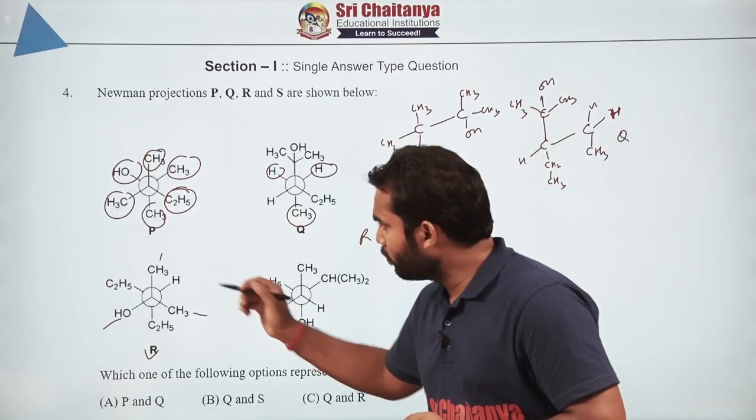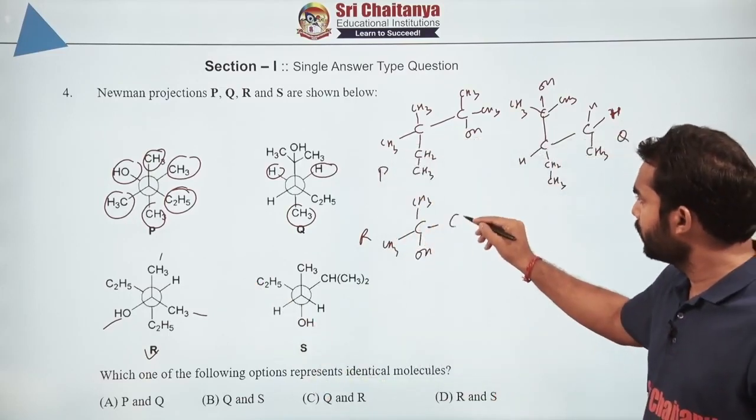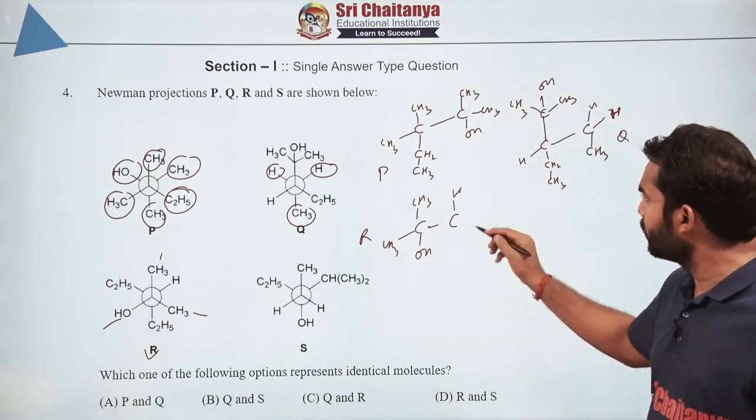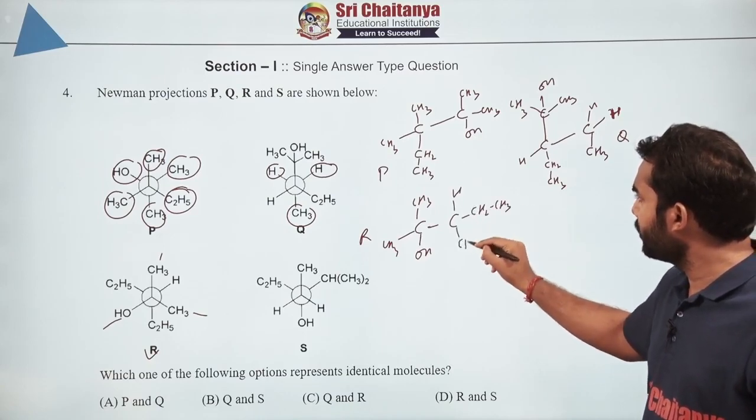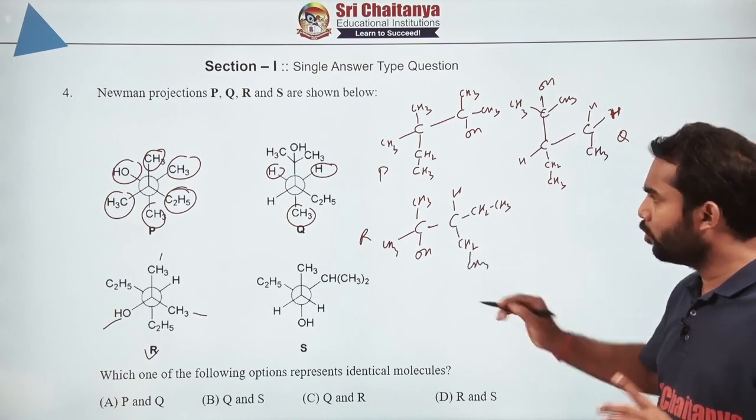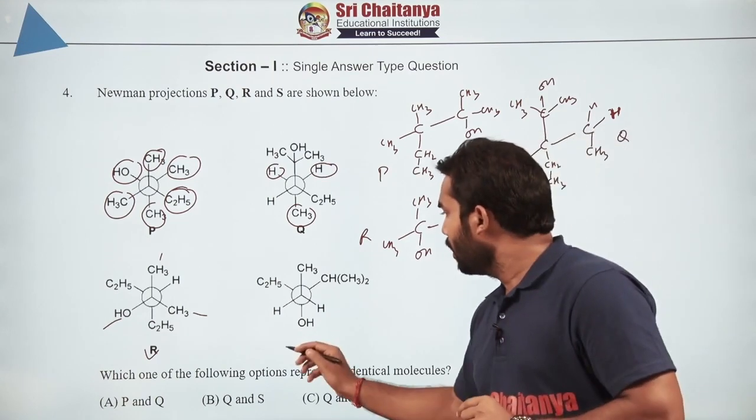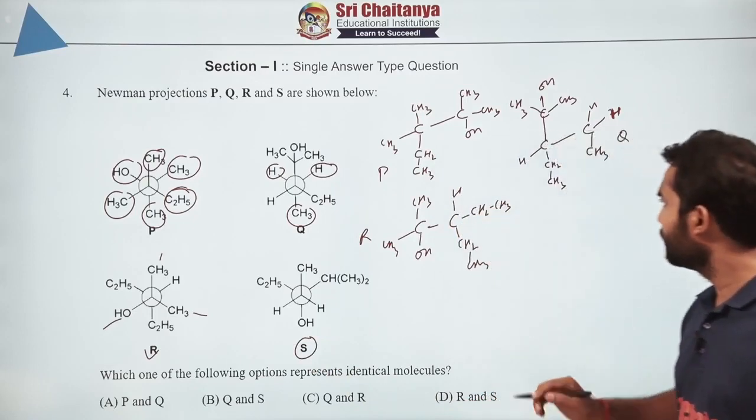And the rear one is having 1 hydrogen and 2 ethyl groups. That means CH2 CH3 and CH2 CH3. I hope you are getting till here. Now coming to this one, S.